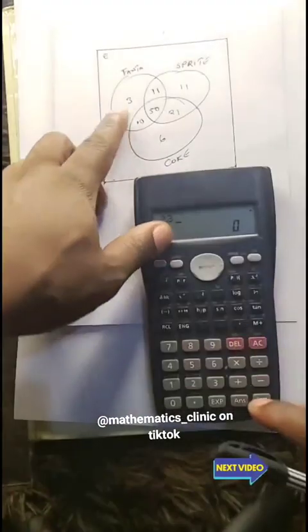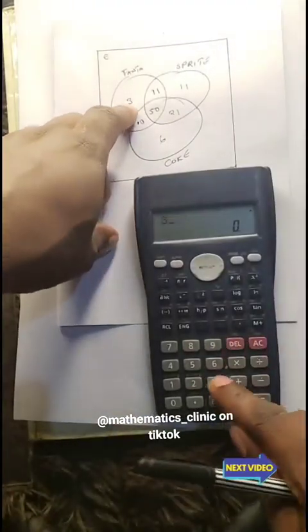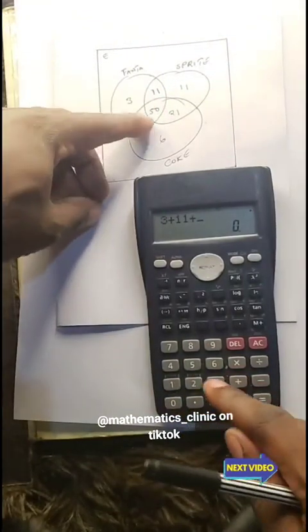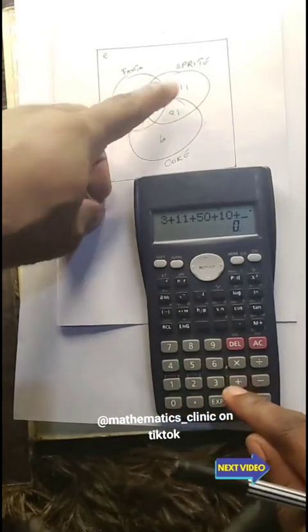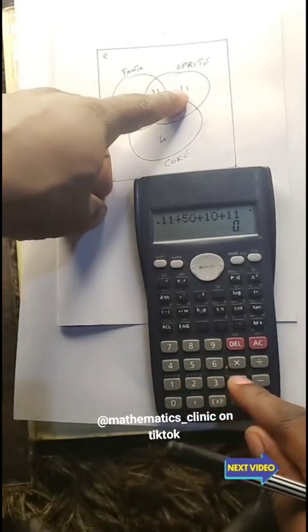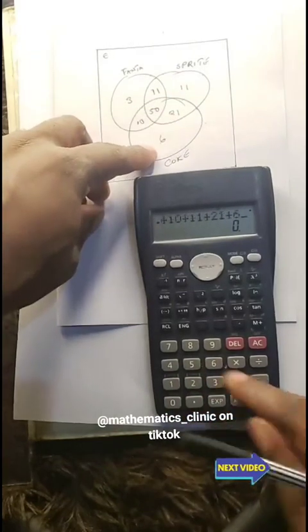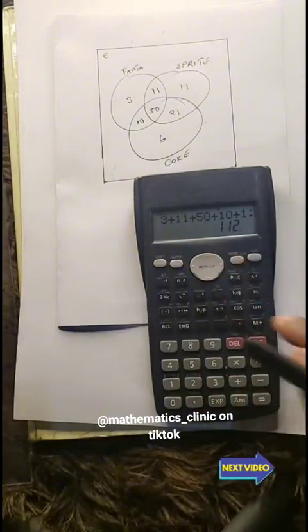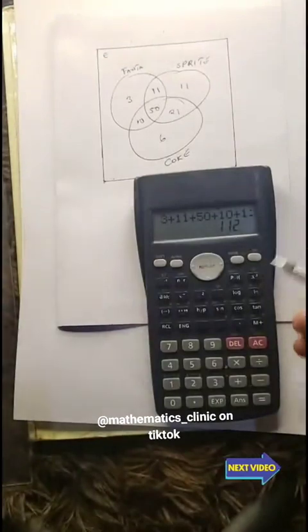So we add 3 plus 11 plus 50 plus 10 plus 11 without repeating numbers, plus 21 plus 6. Is it going to give us 115? It's giving us 112. So we subtract: 115 minus 112, we get 3.